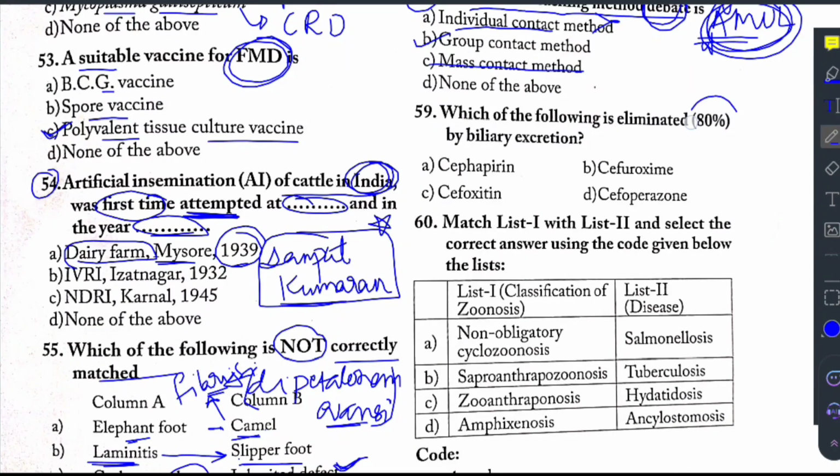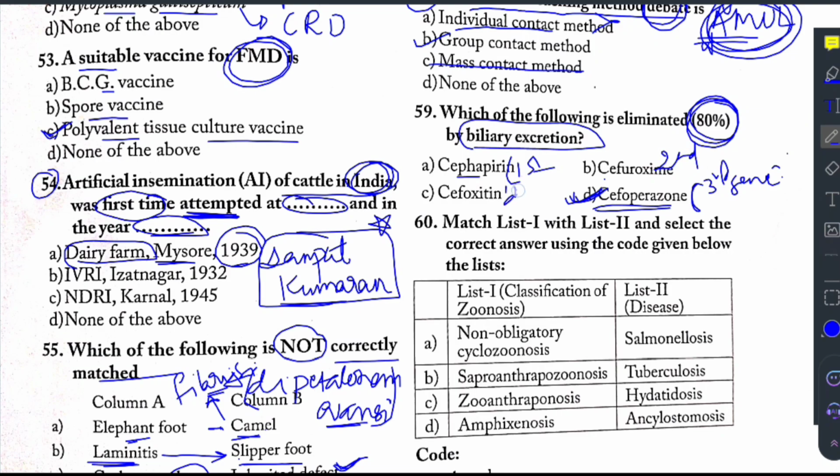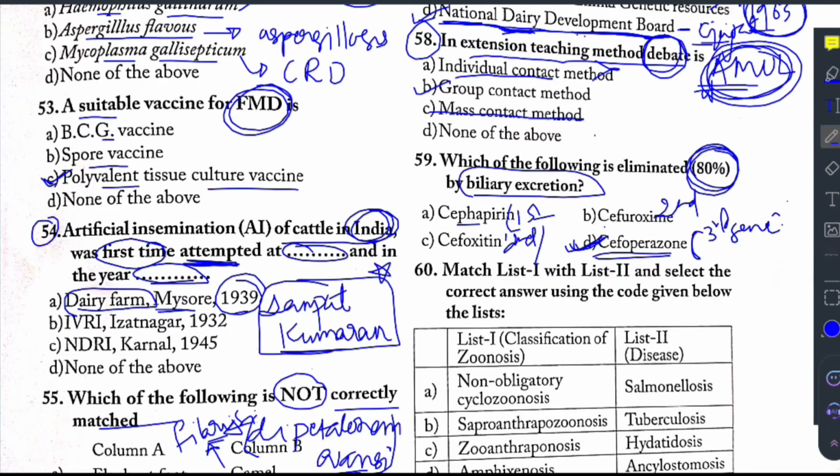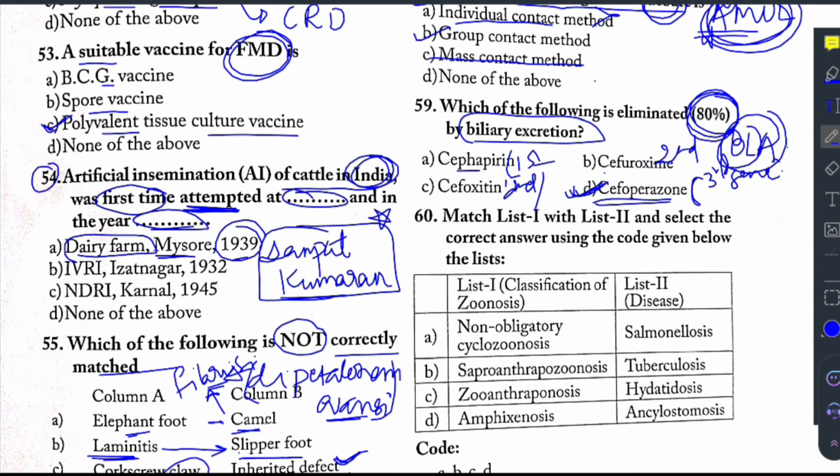Which of the following is eliminated, that is 80% by biliary secretion? Through the biliary secretion, ceftriaxone is excreted. Ceftriaxone is a third generation cephalosporin, whereas cephalexin is first generation, and then cefuroxime is second generation, and cefoxitin is also second generation. These cephalosporins belong to the class of beta-lactam antibiotics, along with penicillins, monobactams and carbapenems. So these are also beta-lactam antibiotics.